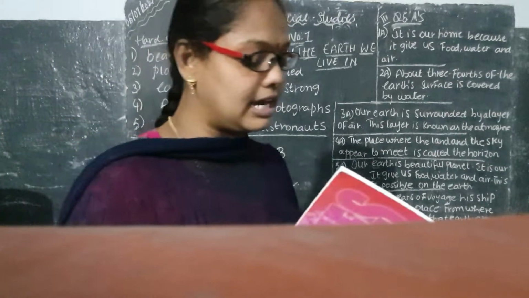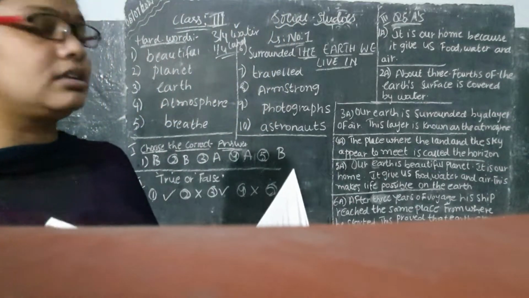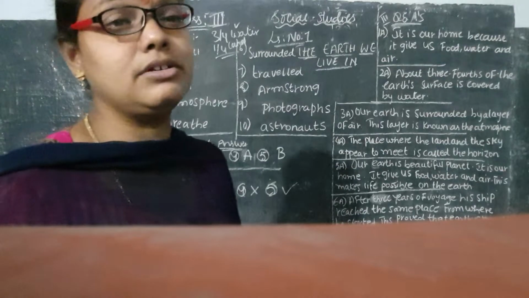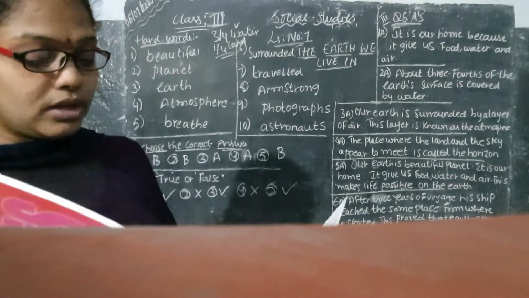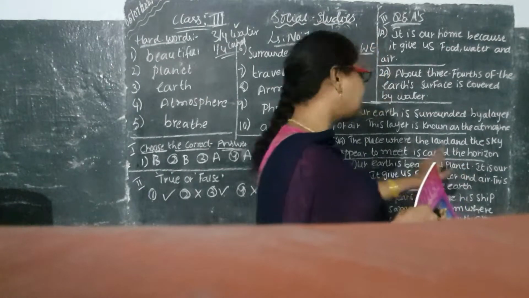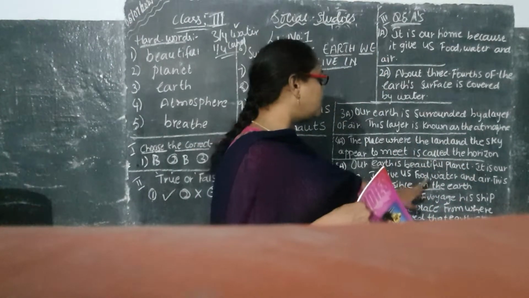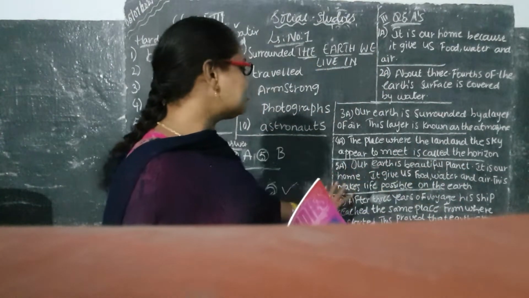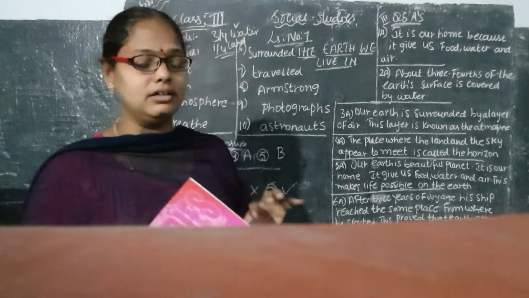What are the things that make life possible on the earth? What is supporting us to live on the earth? Our earth is a beautiful planet. It is our home. It gives us food, water and air. This makes life possible on the earth.